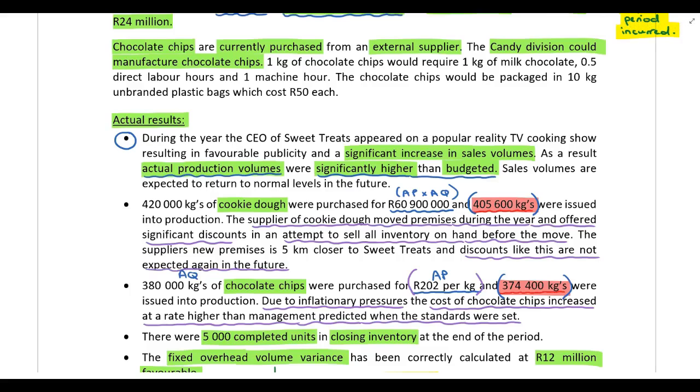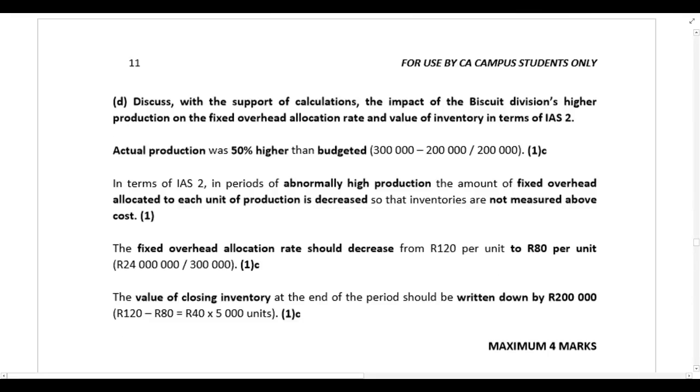Now, to support the discussion with a calculation, actual production is 100,000 units higher than budgeted production, but we want that as a percentage. You perform the calculation by taking your actual results, deducting your budgeted results, and dividing by your budgeted results.